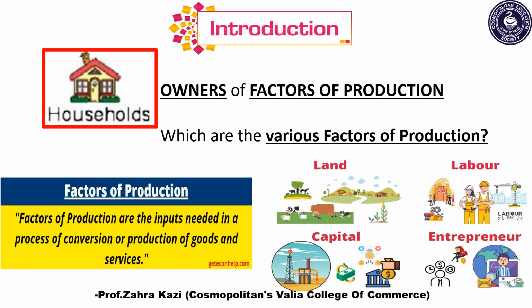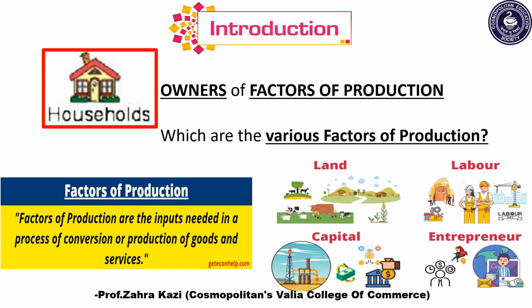We have already studied that economic transactions take place through households, business firms as well as government. So now let's understand each of the three in much more detail. First is households. Households are called owners of factors of production. What do you mean by factors of production? Factors of production means inputs that are required in the process of producing goods or services.